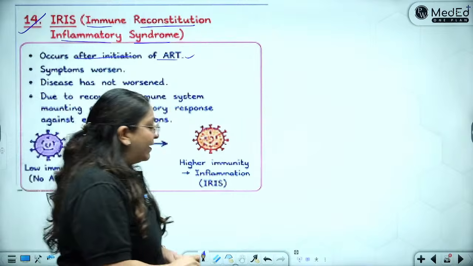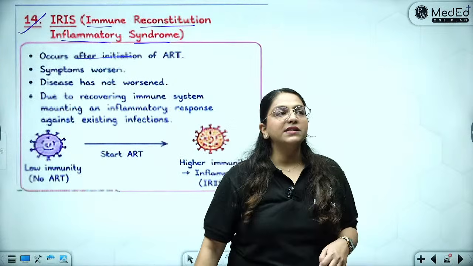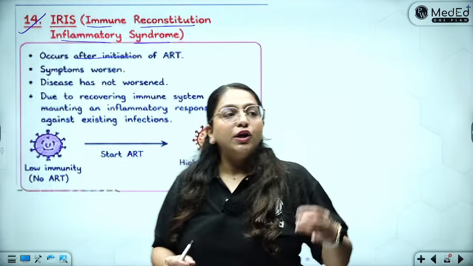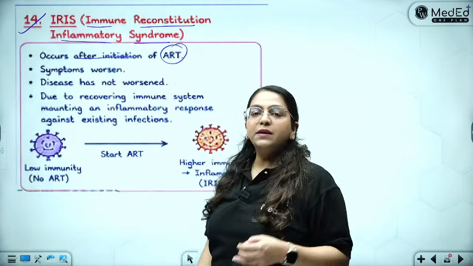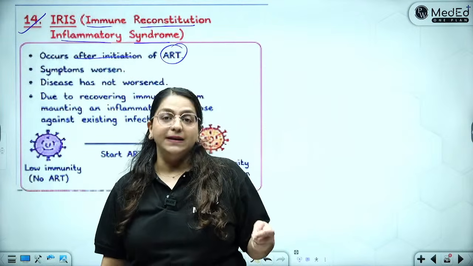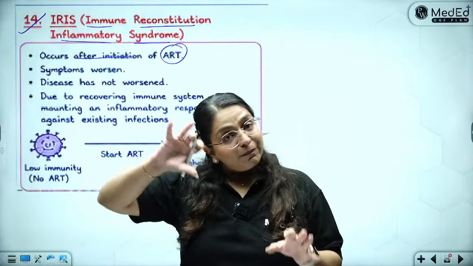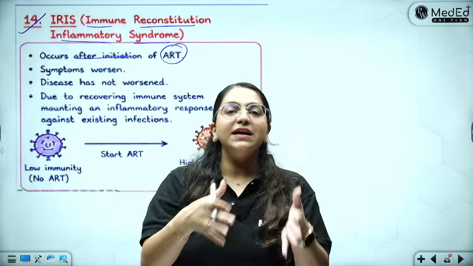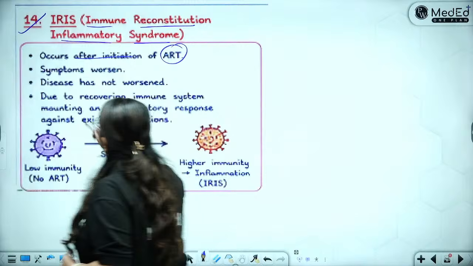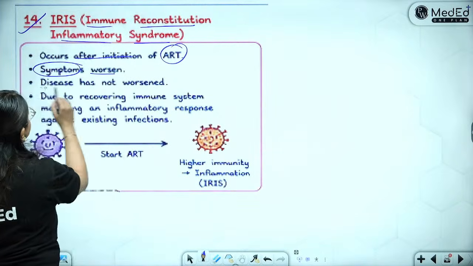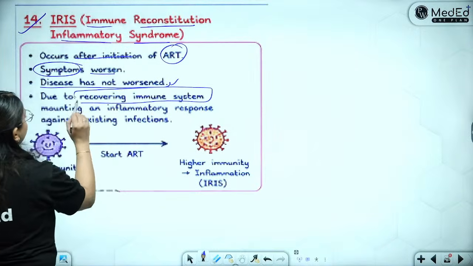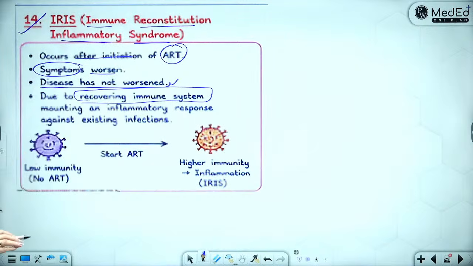So, usually when you give ART to a patient, you think that the patient should start improving. But what happens paradoxically here is, you start the patient on ART and then the patient starts to worsen clinically, symptomatically. Person is improving at a molecular level. Virus is dying. But for that moment, clinically, the person starts to worsen. The symptoms of the person, they worsen. But the disease has not worsened, okay? It is due to recovering immune system of the person, mounting on the inflammatory response against the existing infections.